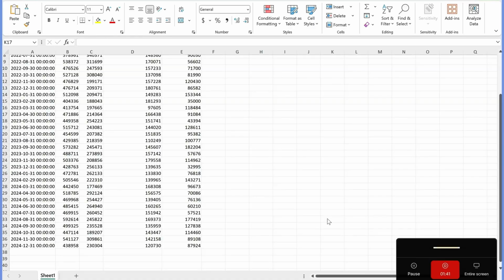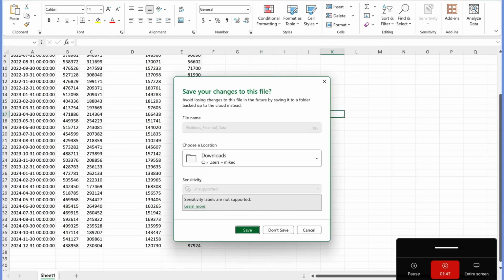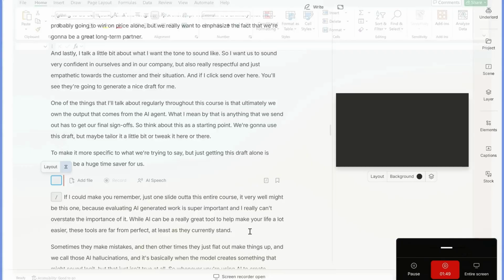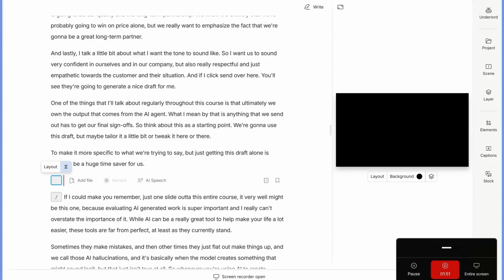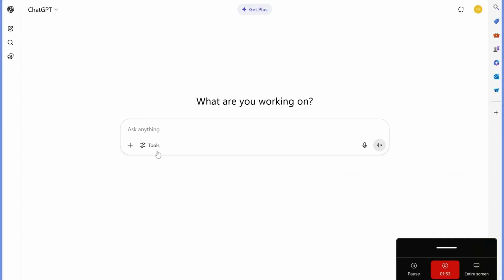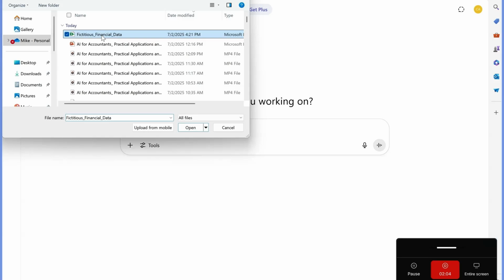But assuming that we actually have the right approvals in place, here's what we would do. So I'm just going to X out of here to avoid any issues, and we'll save it. And if we go into ChatGPT in this case, you'll see that we've got some tools towards the bottom here. And if I click this little plus, I'm actually able to upload a file. So I'm going to click Add Files. And I'm going to go to that fictitious financial data.